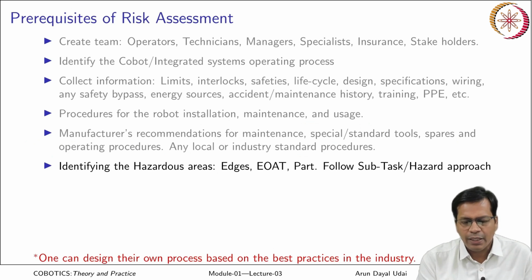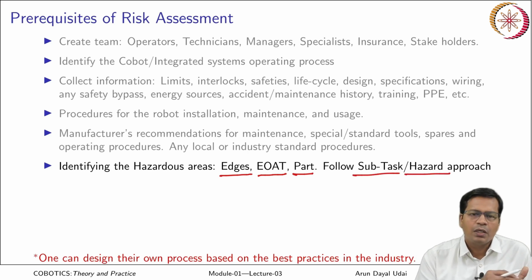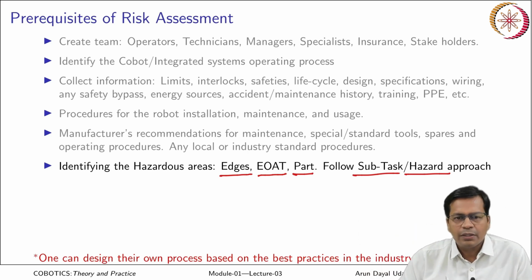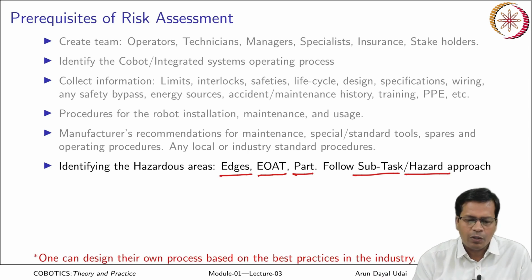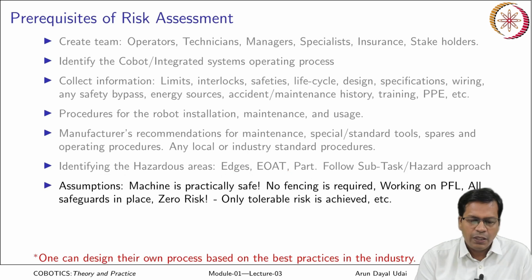Identifying the hazardous areas, like any edges, sharp surfaces, rough surfaces, the end of arm tooling part. Okay. Follow the subtask hazard approach. The whole task which is performed by the robot is to be split into multiple small subtasks. Each subtask can have its own hazard. So you have to split them all and then identify the hazardous areas.